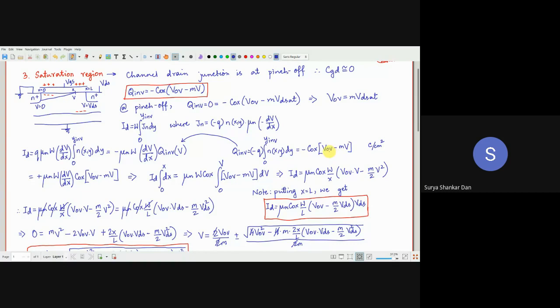Again, if you do the dimensional analysis, what is this? Coulomb, COX. What is this COX? COX is farad per centimeter square, multiplied by VOV minus mV, which is again volts. Farad into volt is again coulomb per centimeter square. Got it?